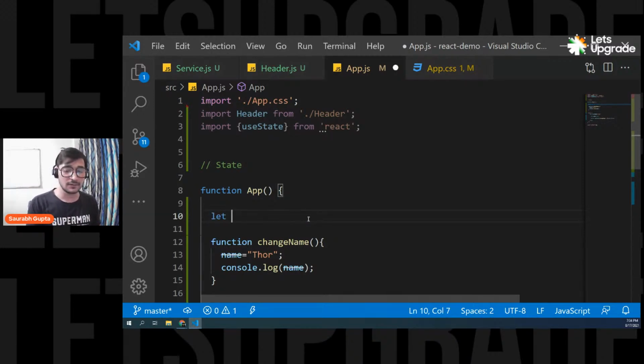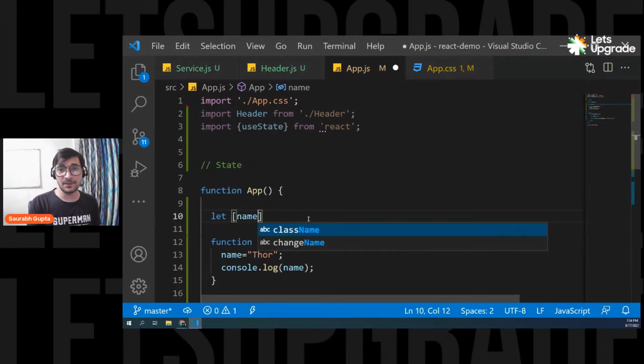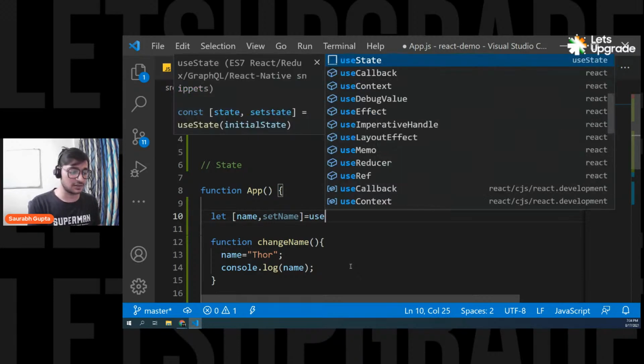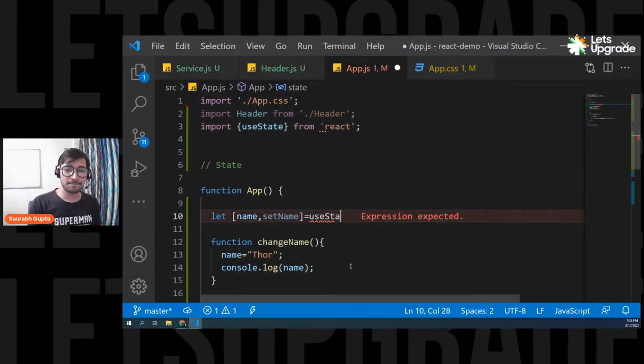You put a let here, and then inside the array formation, you put two things: the variable name that you want to create and the function name that you will use to change it. It is important. You also have to mention the function name that you will use to change the value of this variable. So I'm going to call it setName, and then equal to, you call the function useState, and in here you pass the initial value for that name variable.